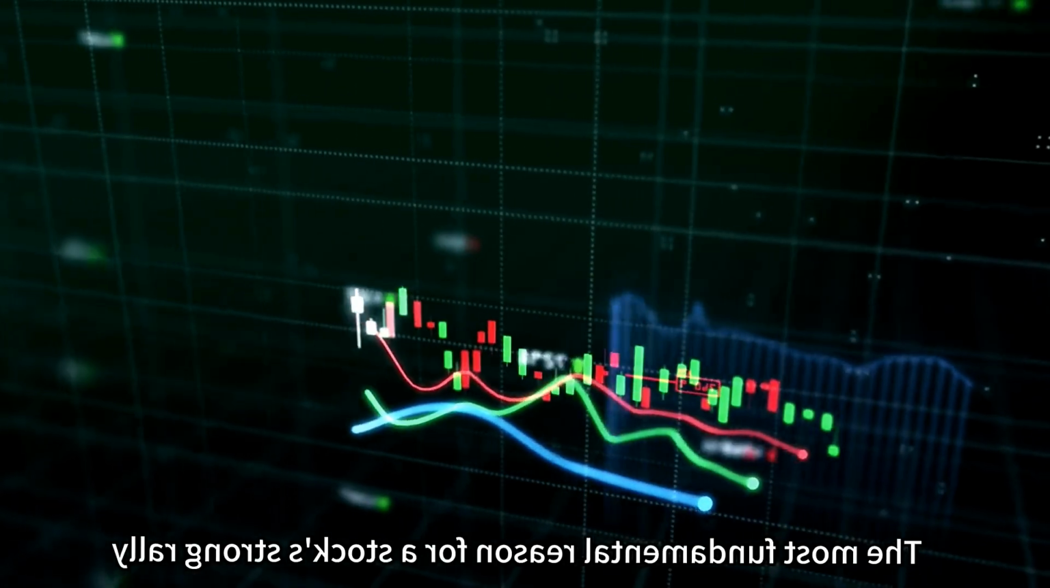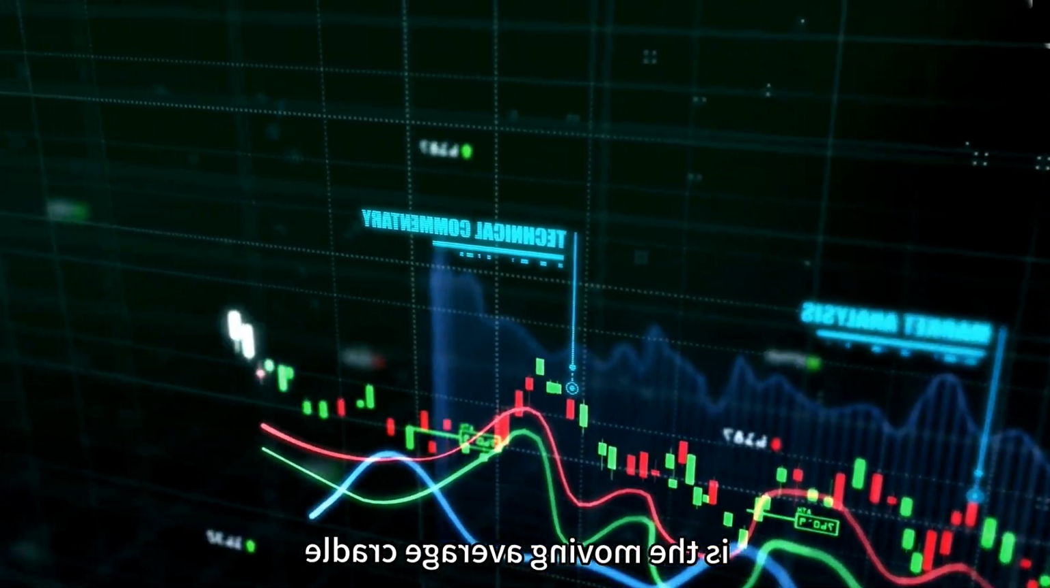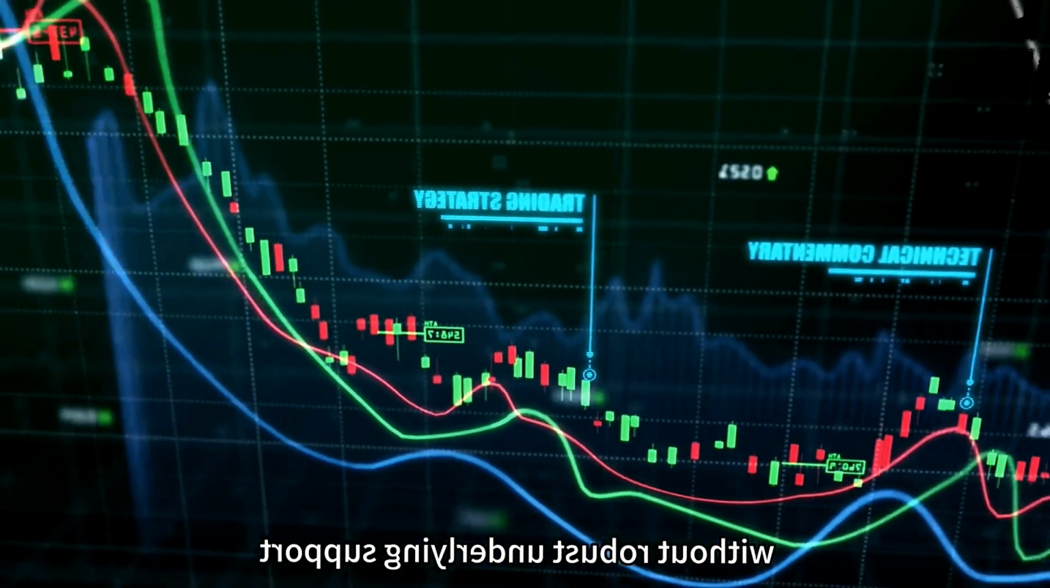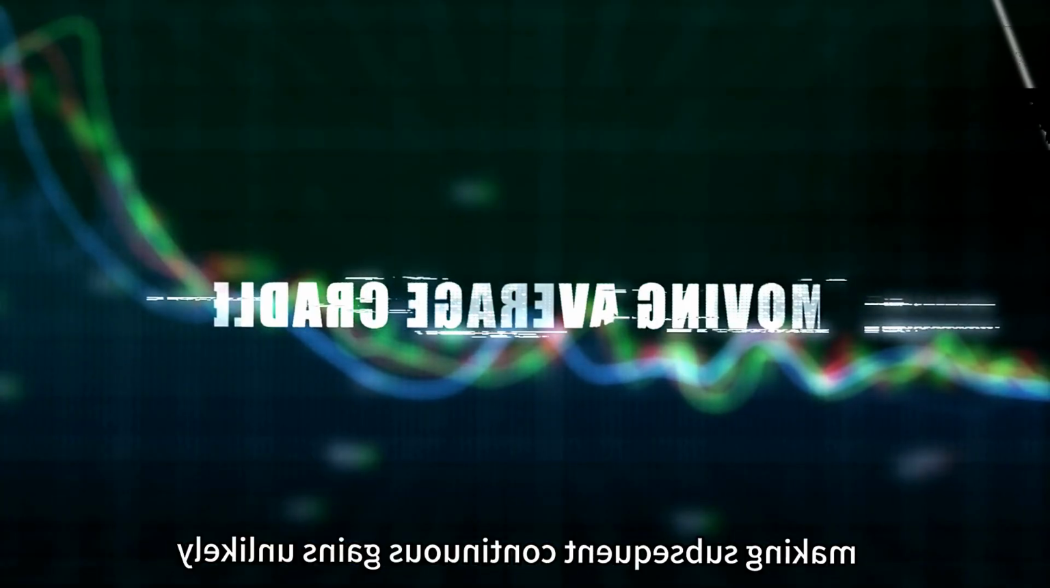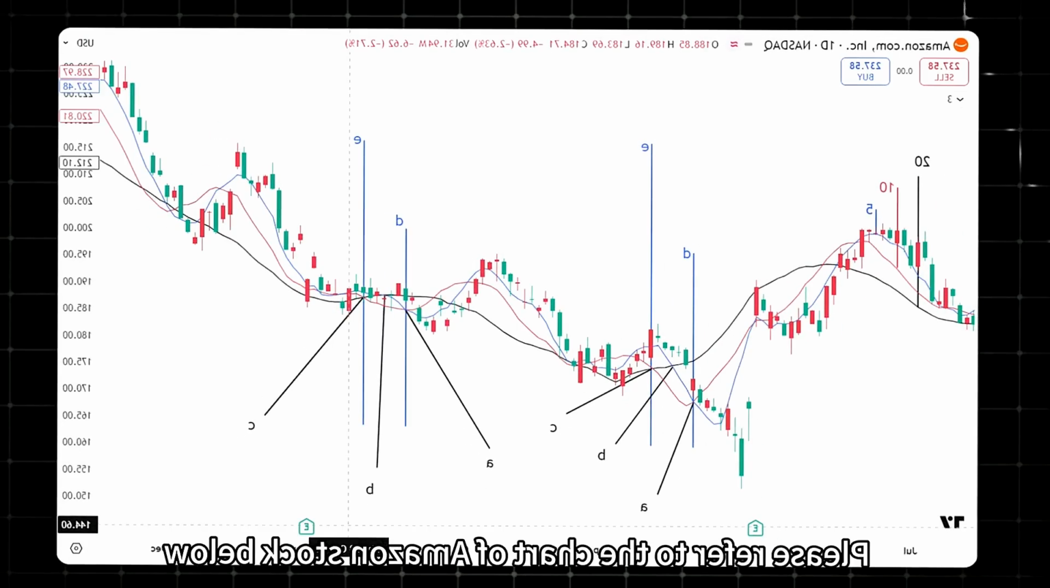The most fundamental reason for a stock's strong rally is the moving average cradle. Without robust underlying support, the stock's upward momentum would be weak, making subsequent continuous gains unlikely. Please refer to the chart of Amazon stock below.